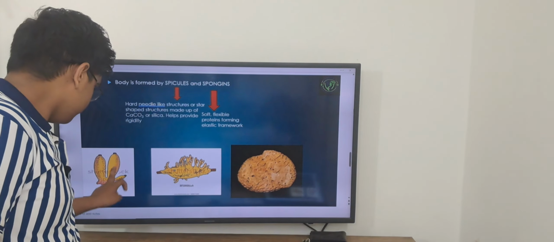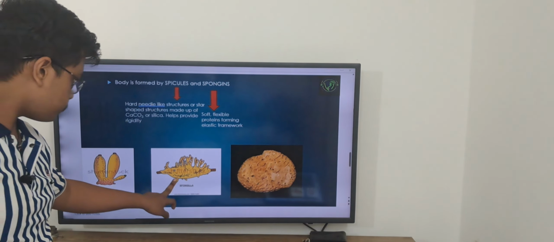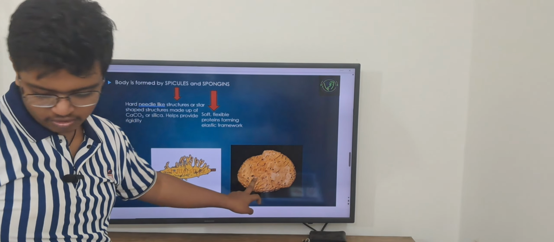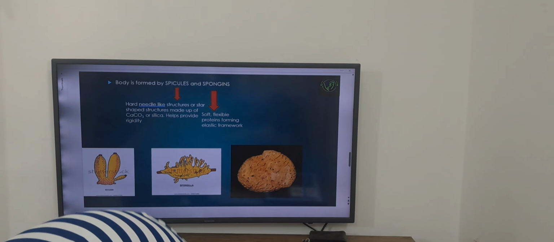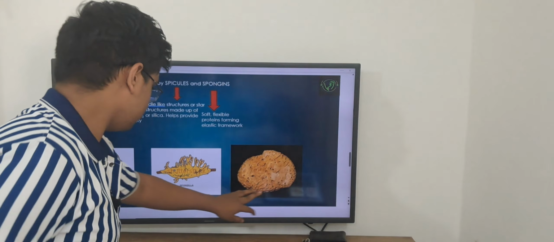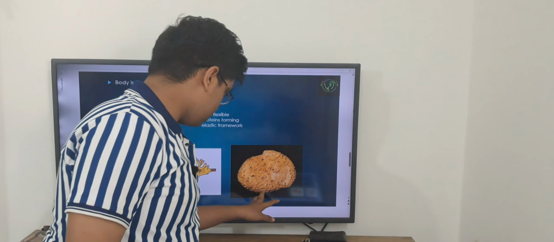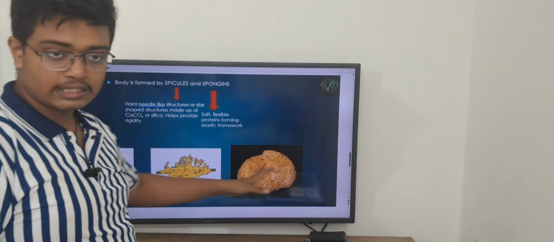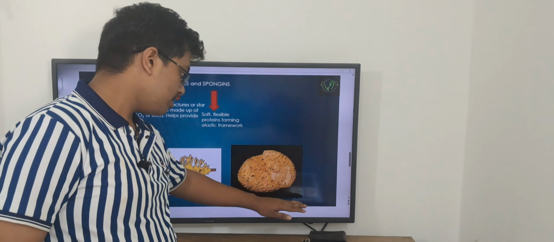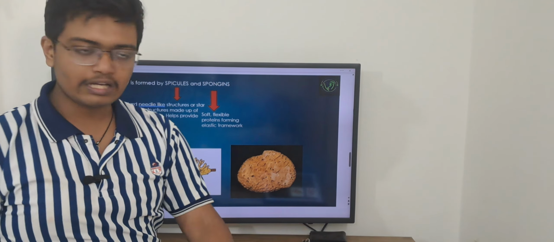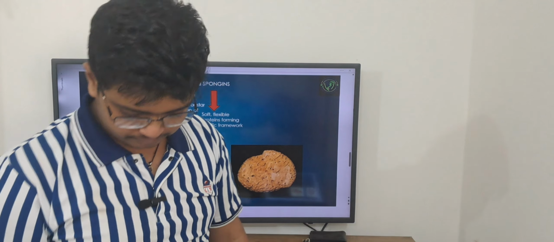This is Sycon. This is Spongilla, and this is the bath sponge. In common language it is called bath sponge, and in scientific language it's called Euspongia.